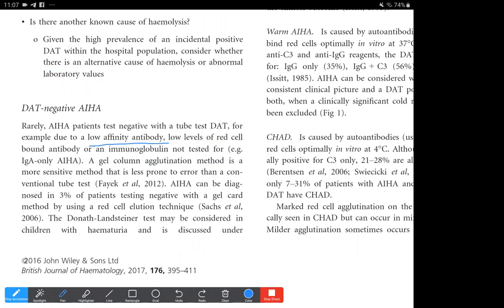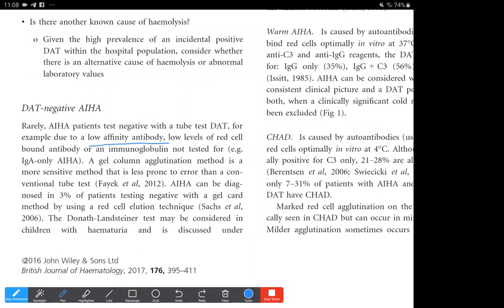So those antibodies could be false positive because of passively bound antibodies, as in the case of other diseases like infections, inflammations, and autoimmune diseases, and also, as we discussed, with drug administration, particularly IVIG, the intravenous immunoglobulins, and anti-thymocyte globulin. And also in liver diseases and renal failure, there could be non-specific substances that can bind to the red blood cell and mimic a positive DAT. So they could give false positive DATs.